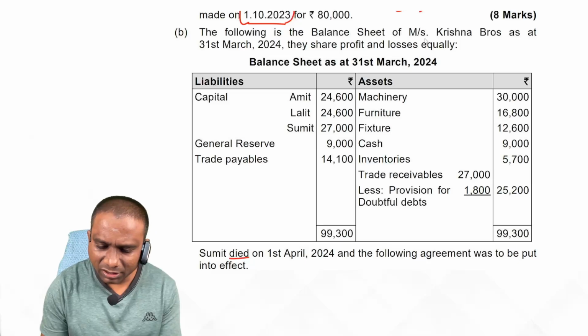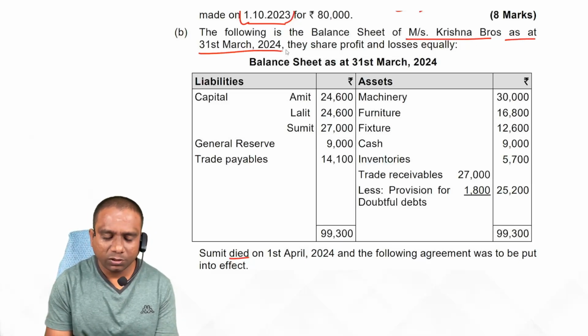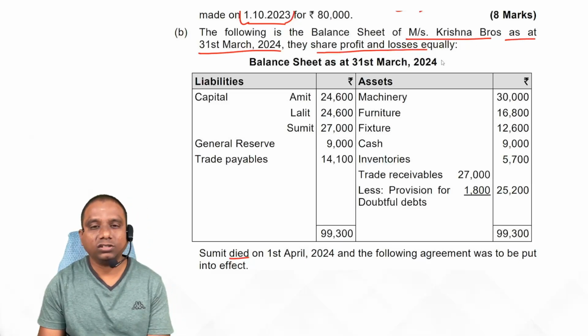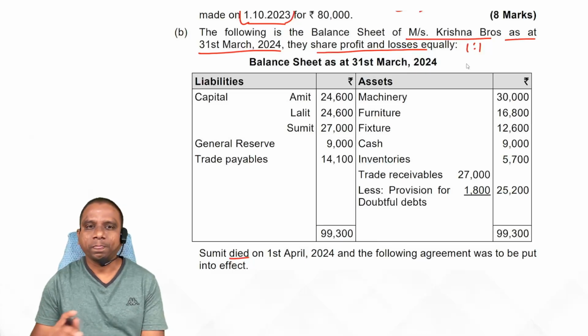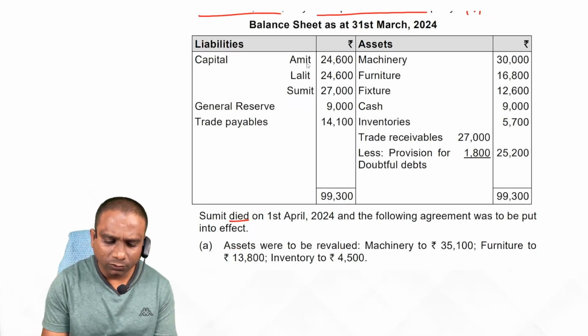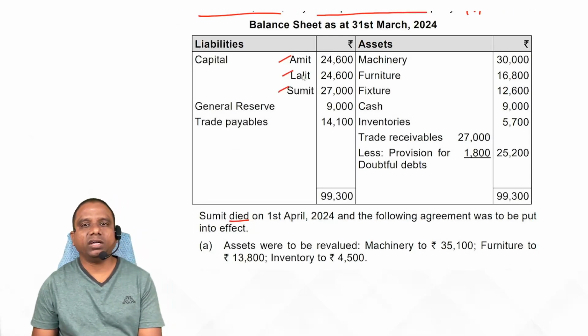The following is the balance sheet of Messrs. Krishna Brothers as at 31st March 2024. They share profits and losses equally. What is the profit sharing ratio? Equally. Observe, Amit, Lalit, Sumit, three partners.